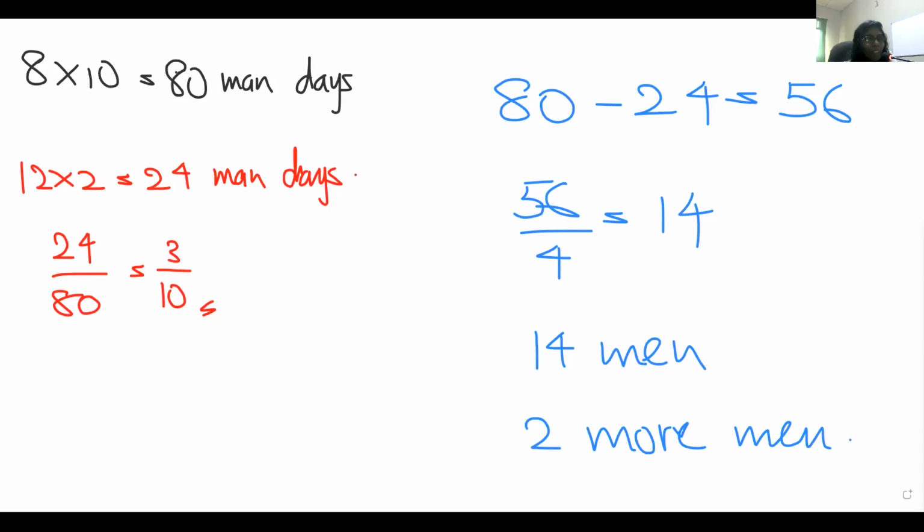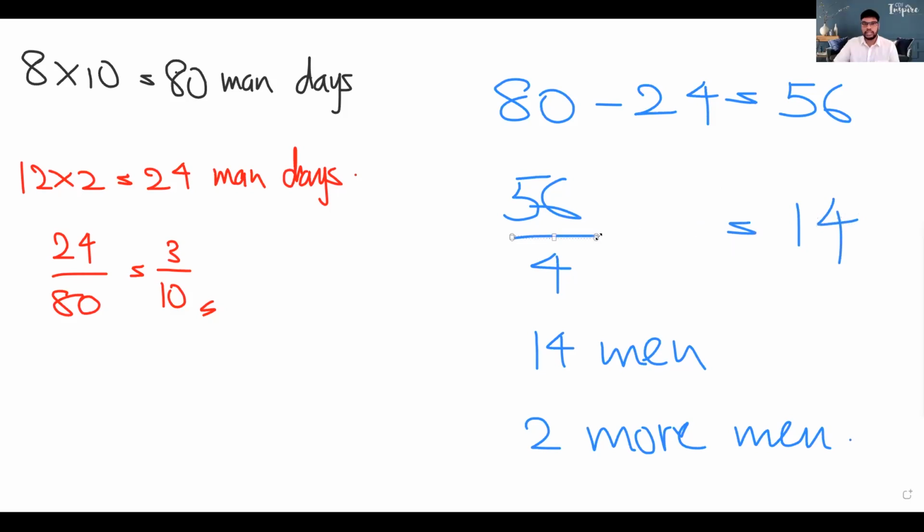Teacher, at the same time, can you write 56 man days over 4 days as a fraction, and then show them that the days and days get cancelled, so that they find men? Yes, I'll do that. Children, then you don't make that mistake, and you don't get confused about what you're going to find.